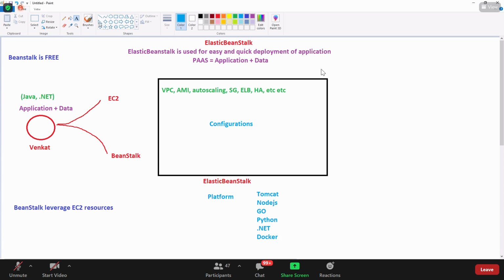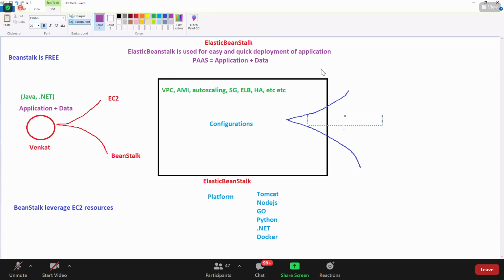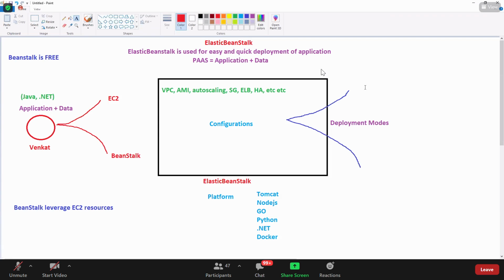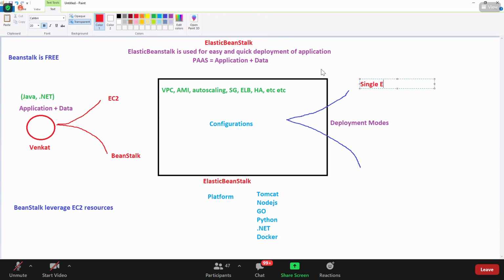Based on these configurations, Beanstalk will deploy in EC2. We have two deployment modes. One is a single EC2 instance.